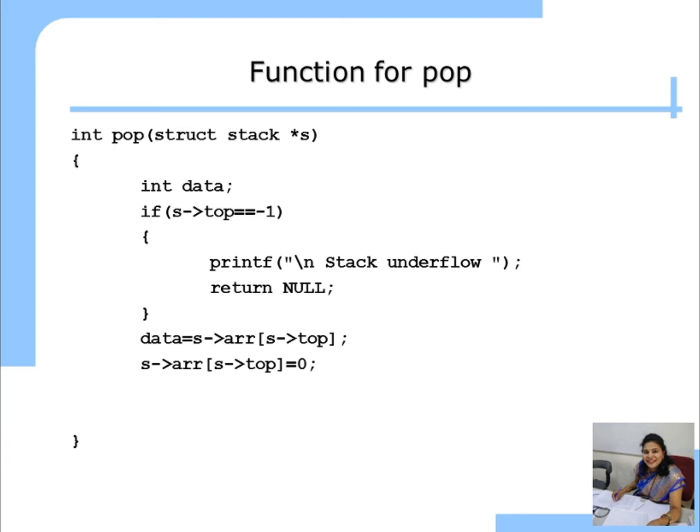So we write here ARR of top is equal to 0. And the next step is to decrement the top by 1. So top minus minus. So this is the function for the pop. And we return the data variable, and its data type is integer. That's why we write here integer.